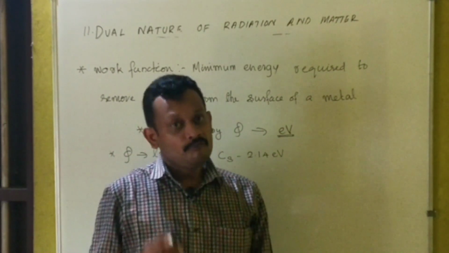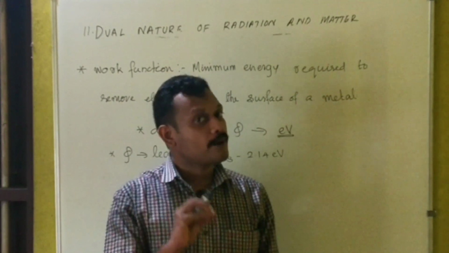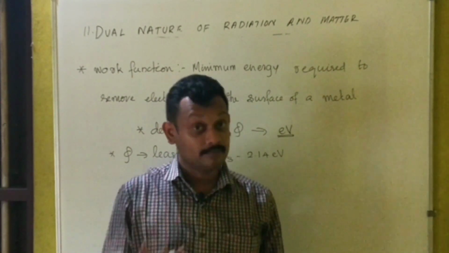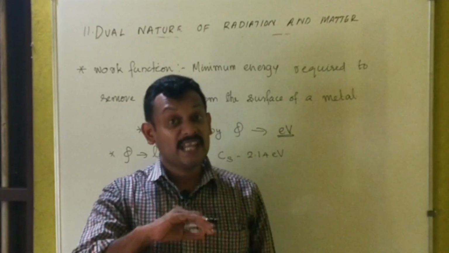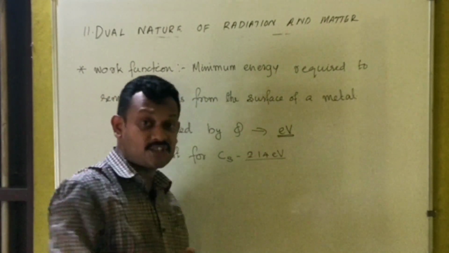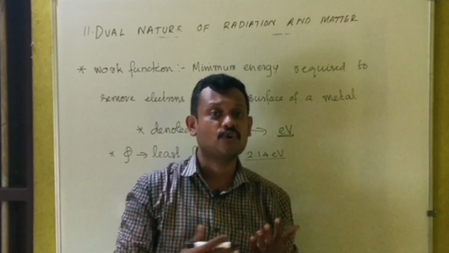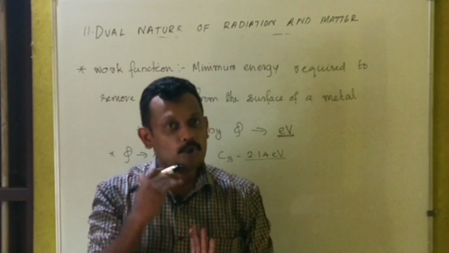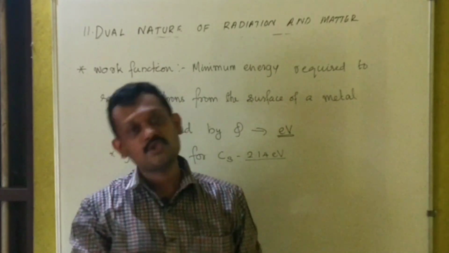That means we can remove an electron from a cesium atom if you give a minimum amount of energy equal to this much. If you give an energy of 2.14 electron volt to cesium, it is possible to remove an electron from cesium.